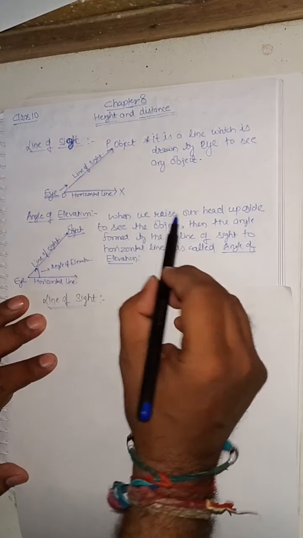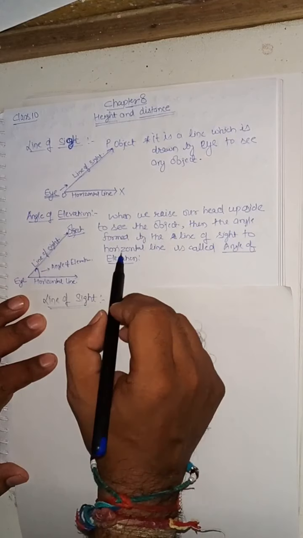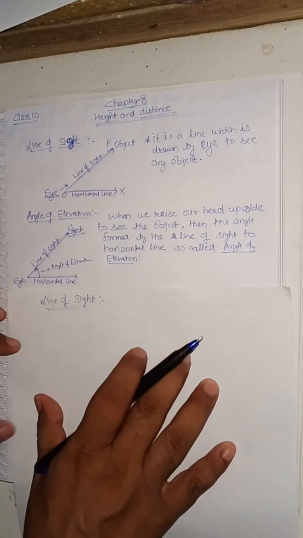So when we raise our head upside to see the object, then the angle which is formed between the line of sight and the horizontal line, that angle is called the angle of elevation.